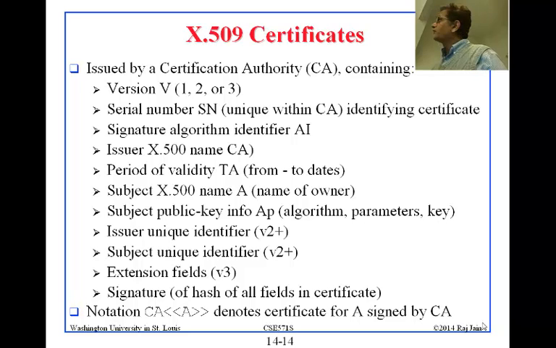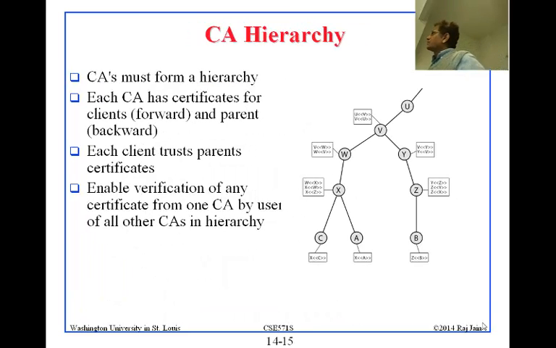Let's see, where did we use this notation? CA<<A>>. We haven't used the notation yet, but when we come to that notation, CA<<A>> means the certificate for A issued by CA. All right, so CAs themselves could be certified by somebody else. For example, VeriSign could certify WashU, and then WashU could certify each of its students or professors.